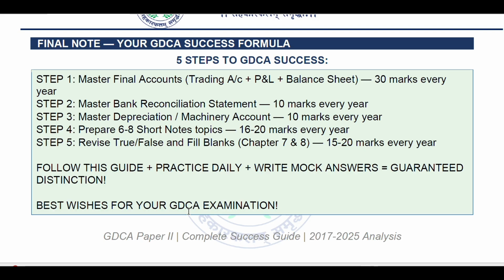Revise true or false and fill in the blanks, chapters 7 and 8, 15 to 20 marks every year. Follow this guide and practice daily, because without practice you can't make it. Write mock answers and then your guaranteed distinction will be there in accounts. So this is how you can solve the account paper. These formulas and tricks are very important in account.